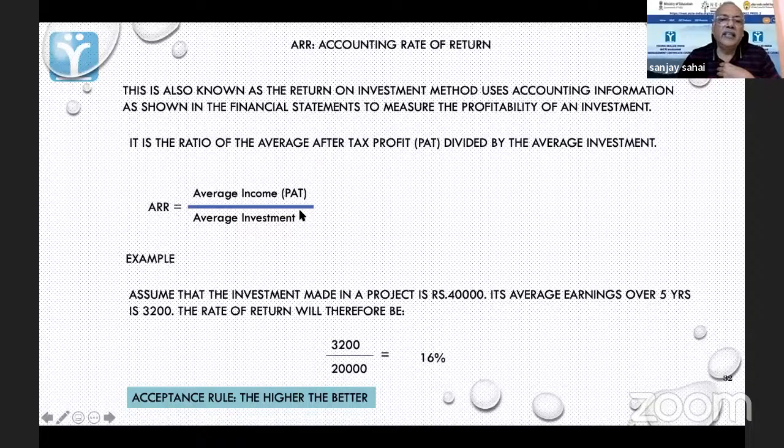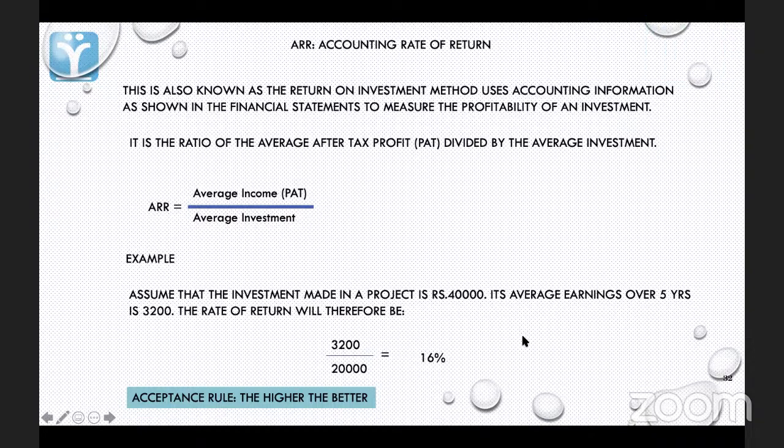So for example, assume that the investment made in the project is 40,000. After depreciation and everything, it comes to 20,000. Average earnings, this PAT, is 3,200. And this doesn't include interest. So 3,200 divided by 20,000 multiplied by 100, I am getting a return of 16%.